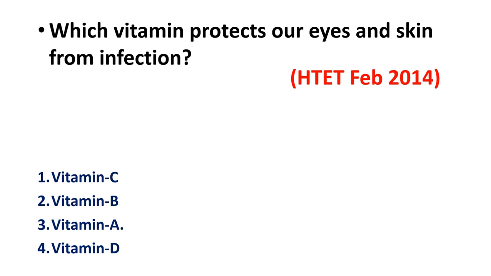Which vitamin protects our eyes and skin from infection? The question appeared in HTET in February 2014. The options for this question: vitamin C, vitamin B, vitamin A and vitamin D. Which vitamin out of these four protects our eyes and skin from infection? The right answer is vitamin A. Vitamin A protects our eyes and skin from infection.